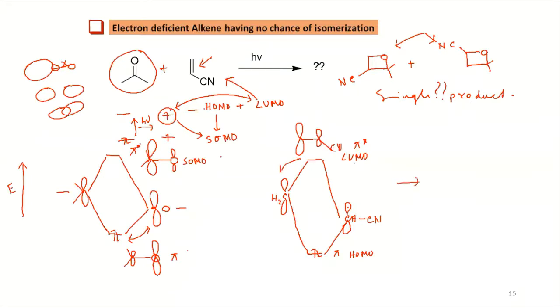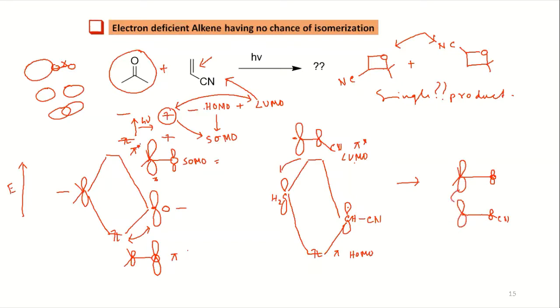Now your interaction is happening. This is the LUMO and this SOMO interaction is happening. So this is the bigger and this is the bigger, so they will make the bond. Did you get the point? So you have smaller oxygen and bigger here, and smaller CN and bigger CH2.